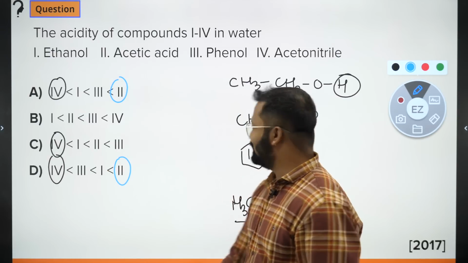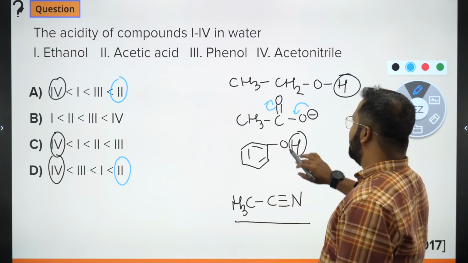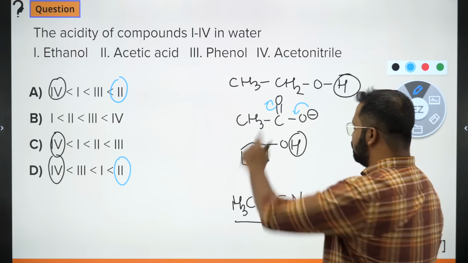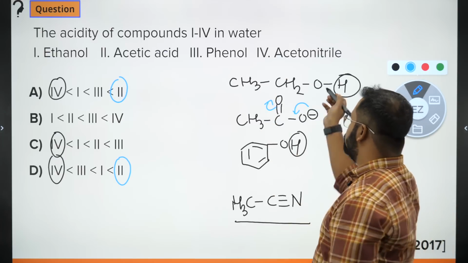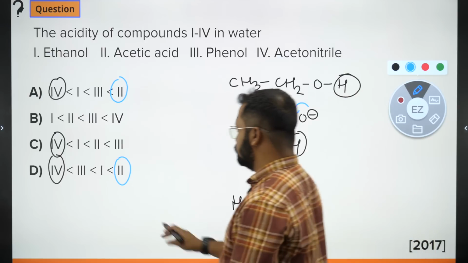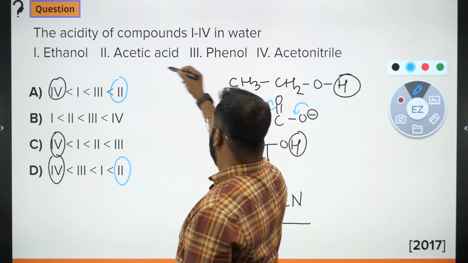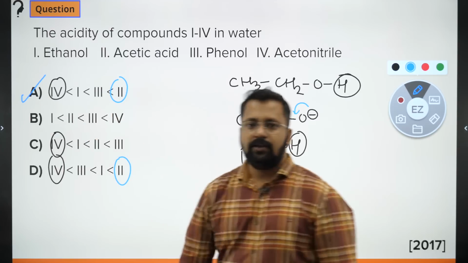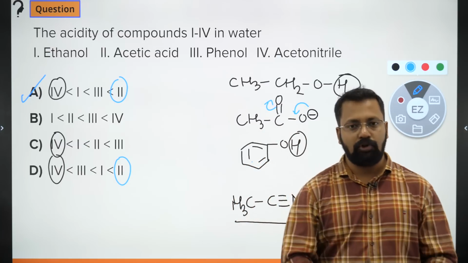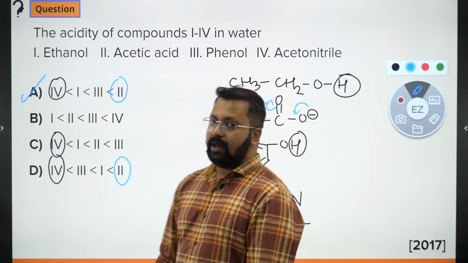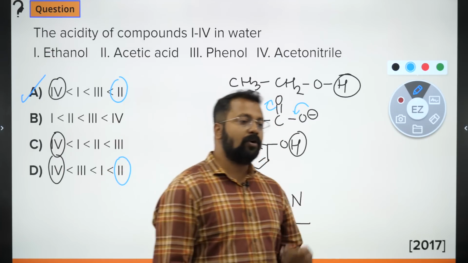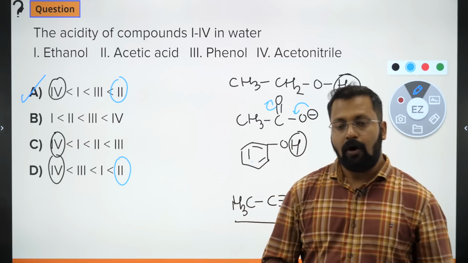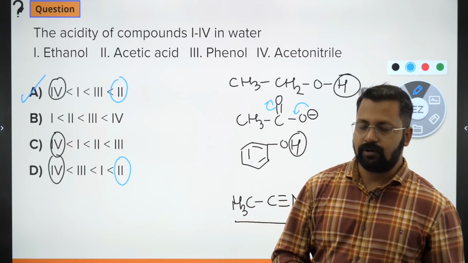For 3 and 1, we just need to find the difference. So this is phenol and this is aliphatic alcohol. Phenol will have resonance, this will not have resonance. So 2 followed by 3, right answer should be A. So remember, when resonance is taking place in both the species, you will compare it on the basis of the number of equivalent resonating structures or the number of resonating structures.